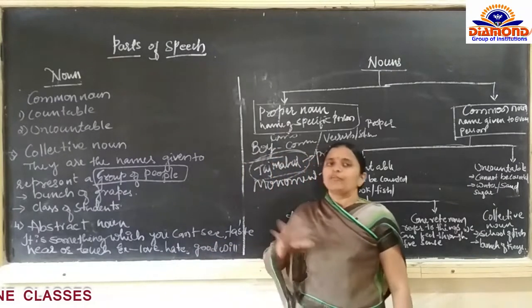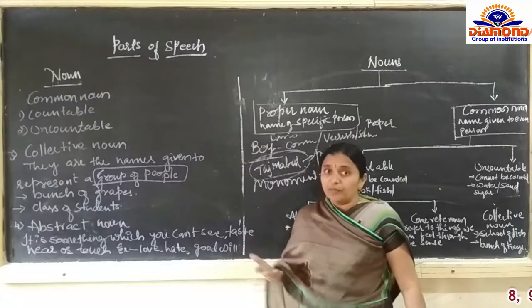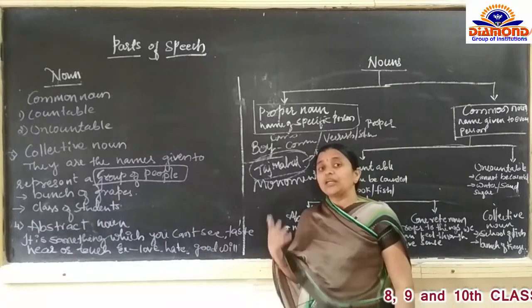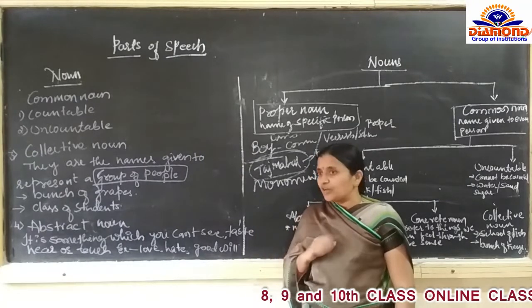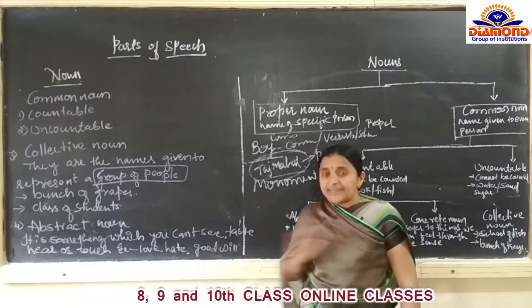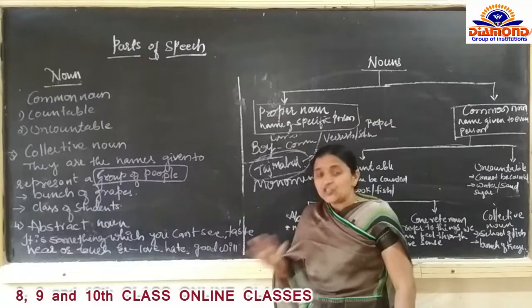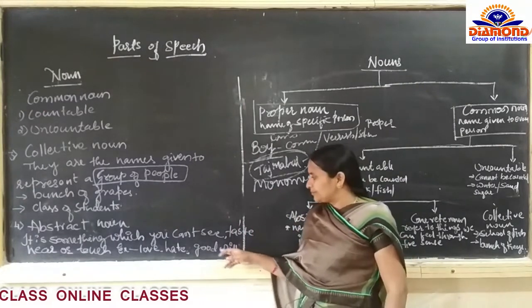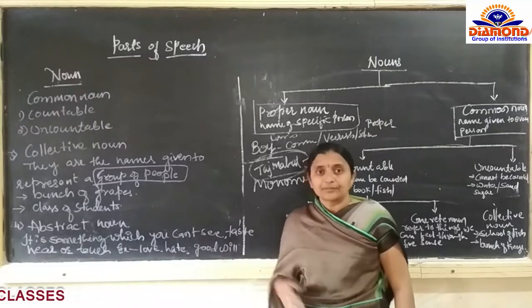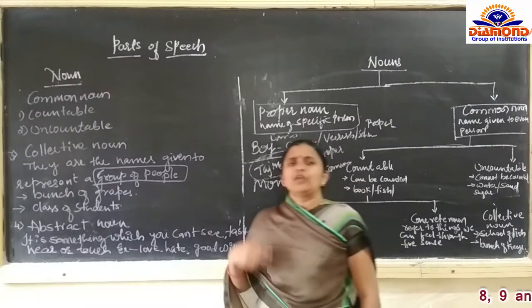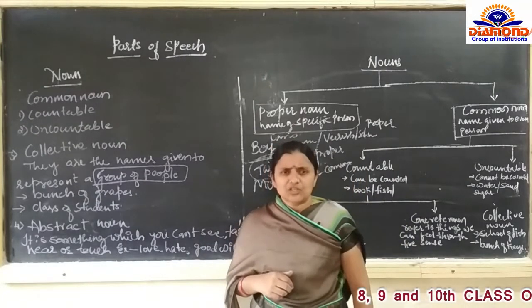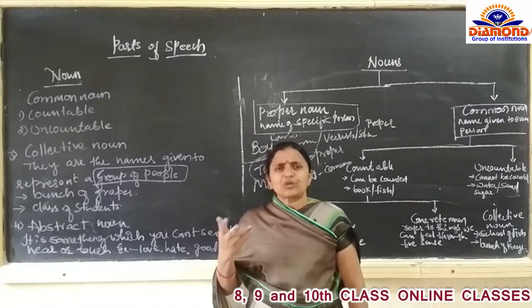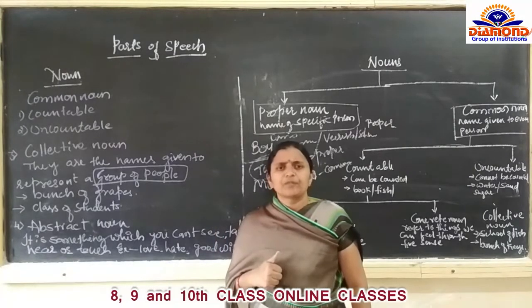This is somewhat different, but that is also a name. Abstract noun is also a name. For example, love you can take. You are going to love your parents very much. You can show how much you love your parents.